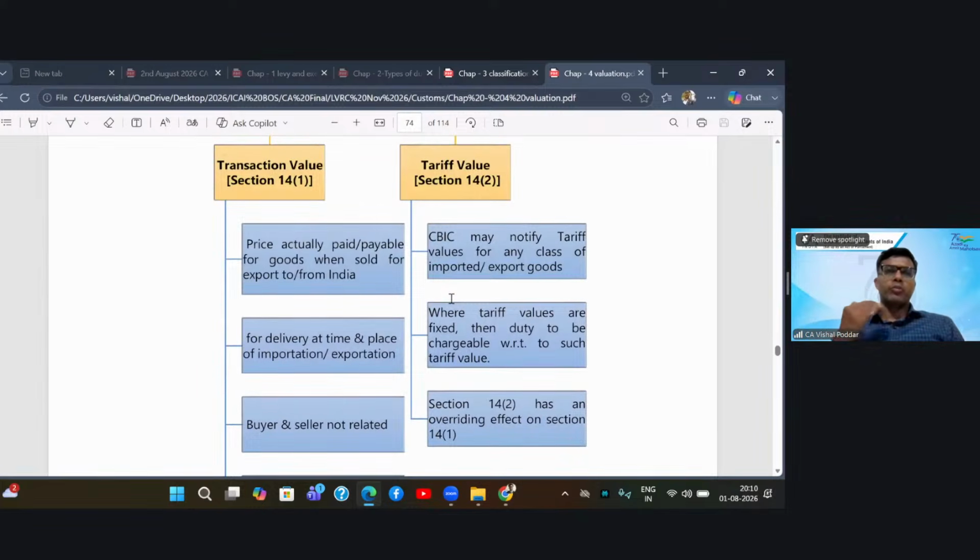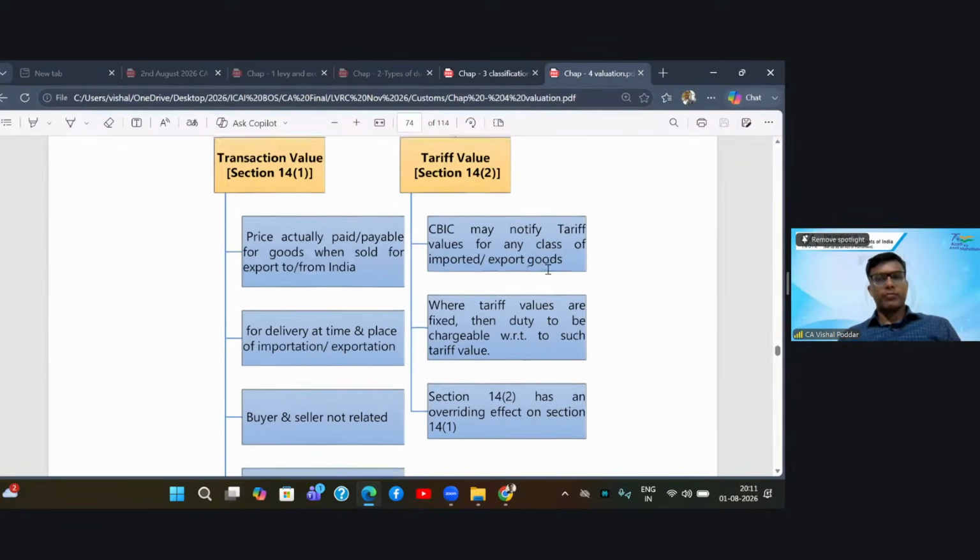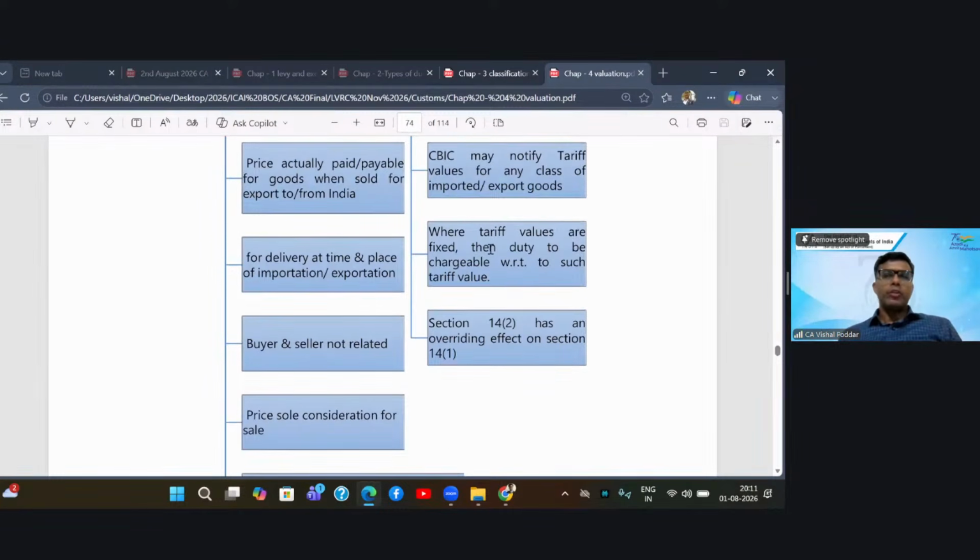Now, the tariff value supersedes the transaction value. In case the government, that is the CBIC, has notified values for any class of goods, then those values will be considered as the assessable value, and your import duty will be calculated with respect to this tariff value.